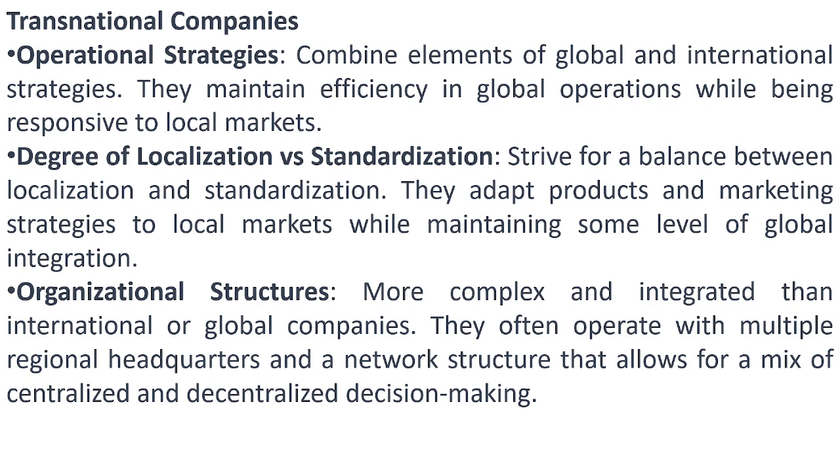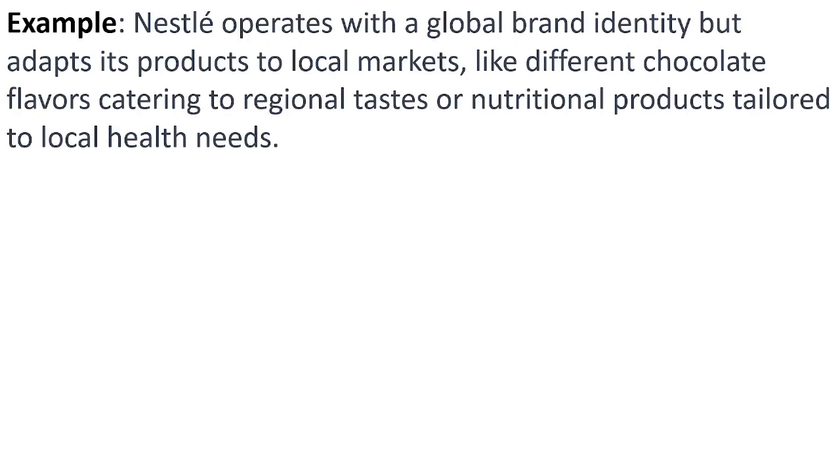Their organization structure is more complex and integrated than international or global companies. They often operate with multiple regional headquarters and a network structure that allows for a mix of centralized and decentralized decision making, depending upon the culture and the countries. They can have centralized in one country, and a decentralized structure in another country. Example: Nestle operates with a global brand identity but adapts its product to local markets, like different chocolate flavors catering to regional taste, or nutritional products tailored to local health needs.